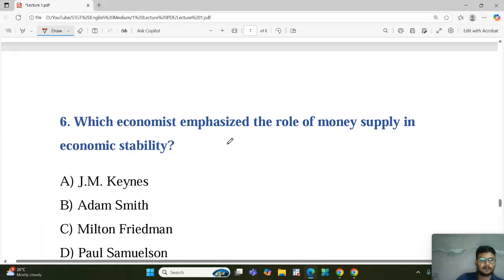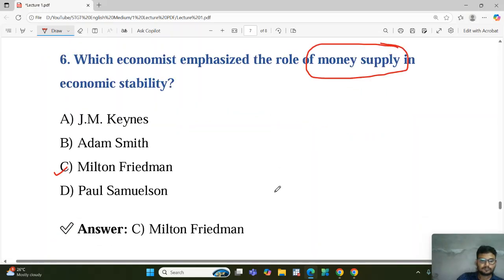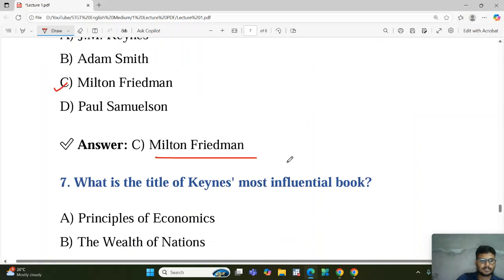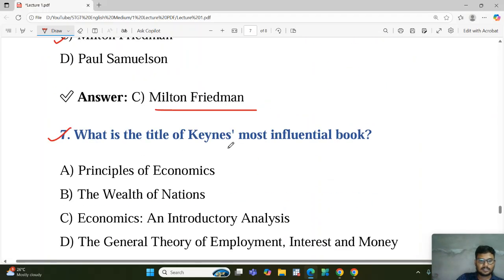Next one, which economist emphasized the role of money supply? Whenever we see the words money supply, then we can say monetarist economist. And who is the monetarist economist? Milton Friedman. This is the correct answer. Next one, what is the title of Keynes' most influential book? It is also important as well as very easy. This one, The General Theory of Employment, Interest and Money. This is the right answer.